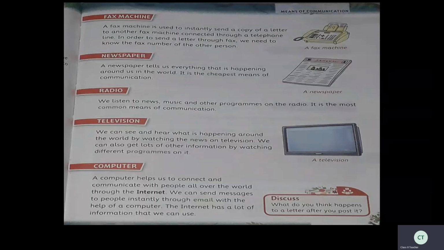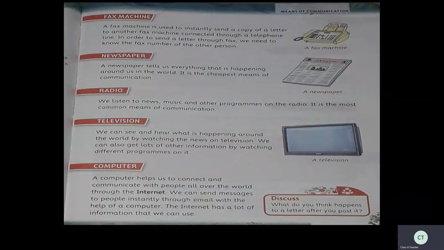And the next one is computer. A computer helps us to connect and communicate with people all over the world through the internet. We can send messages to people instantly through email with the help of a computer. The internet has a lot of information that we can use. So nowadays, in every house, we can see a computer. Now it is very common. And nowadays, especially because of these online classes, even small children are using computers very widely, is it?